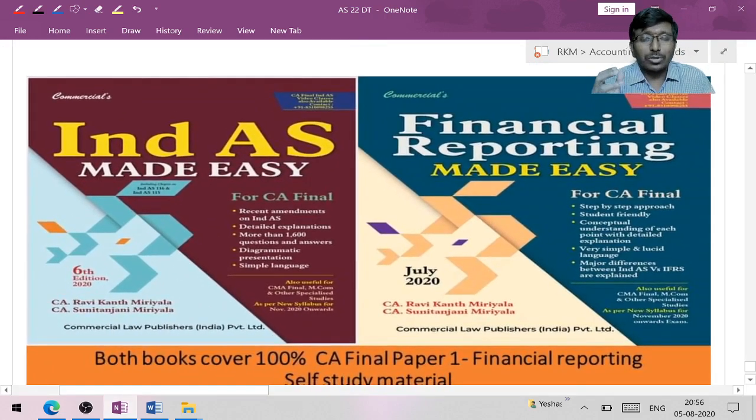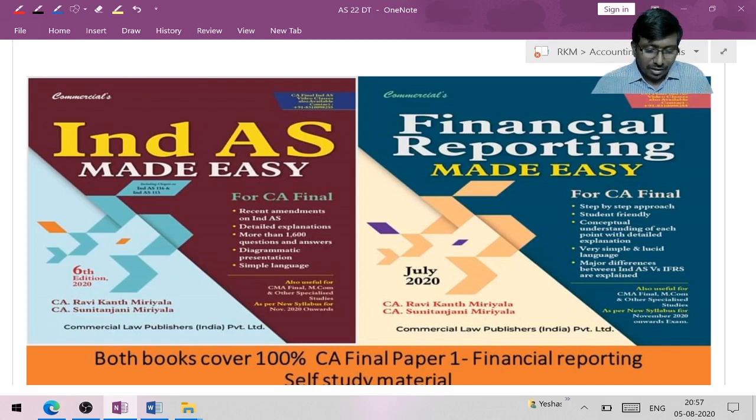What is the basic question from the students? Sir, what are these two? What is the difference between these two books? And if we purchase Financial Reporting Made Easy, will that be sufficient for our financial reporting syllabus? So the first question, I would like to clarify.